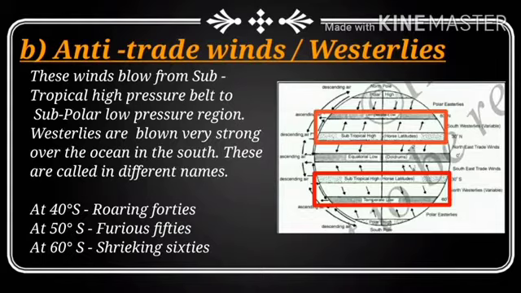These winds blow from the subtropical high pressure belt to the subpolar low pressure belts. Westerlies blow very strong over the ocean in the south. These are called by different names as follows.